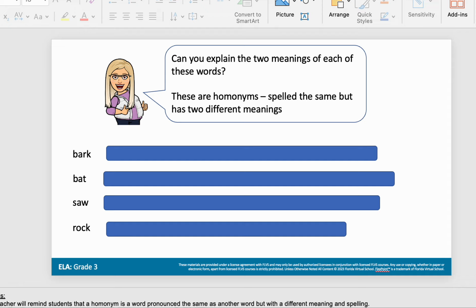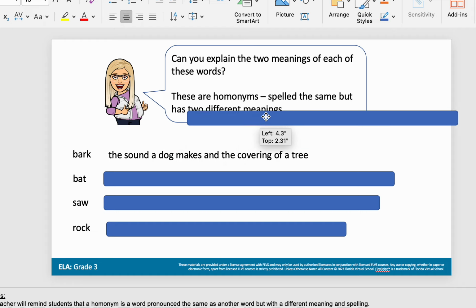Okay, let's go ahead and take a look at these words. Each of these words has two meanings. These are homonyms. They're spelled the same, but they have two different meanings. So I have bark. My dog barked. I also know that if I go outside, a tree has bark. Bark on a tree is different than the bark that you may hear out of a dog.